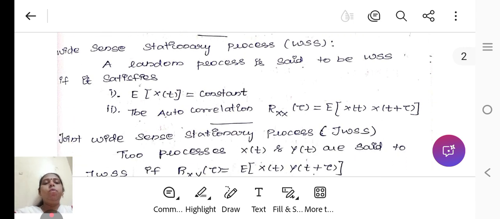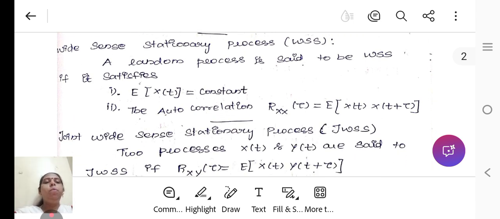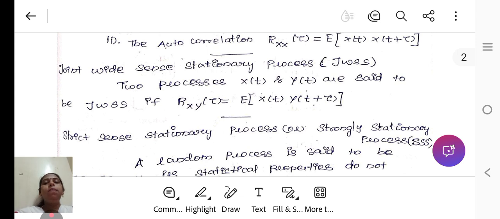Wide-sense stationary process. A random process is said to be wide-sense stationary if it satisfies E[X(t)], the mean, is constant, and the autocorrelation is a function of tau, where tau is the time difference. R_XX(tau) equals E[X(t) X(t plus tau)]. The next is jointly wide-sense stationary process. Two processes X(t) and Y(t) are said to be jointly wide-sense stationary if R_XY(tau) equals E[X(t) Y(t plus tau)].